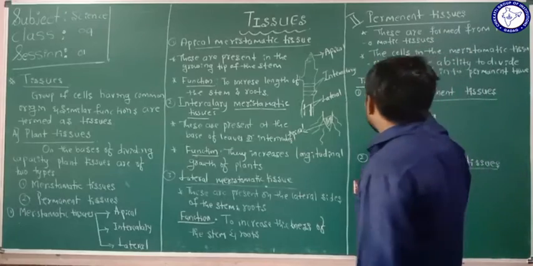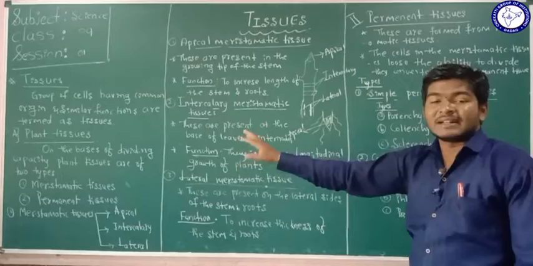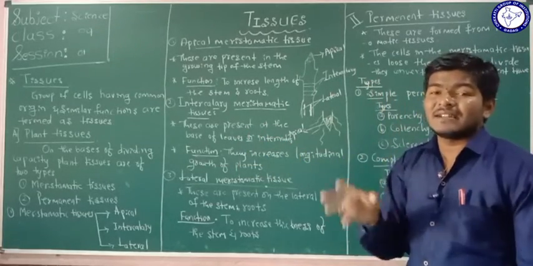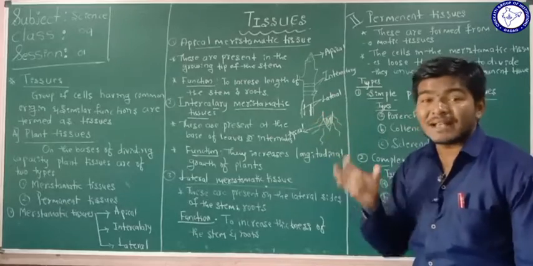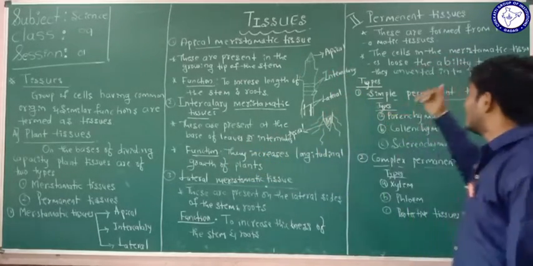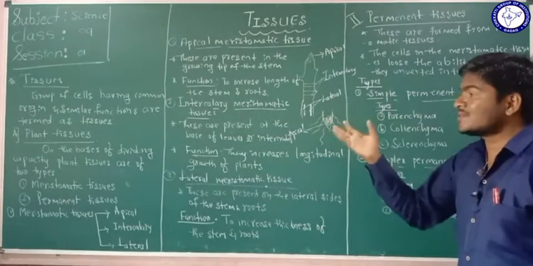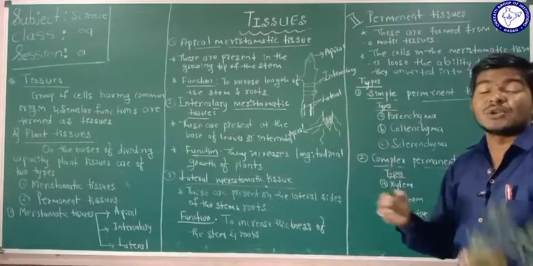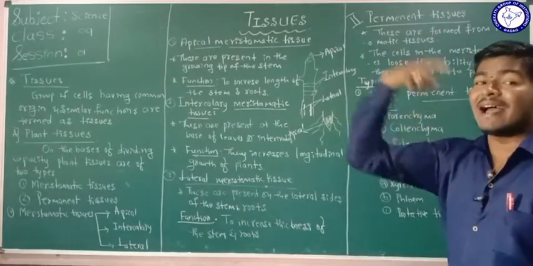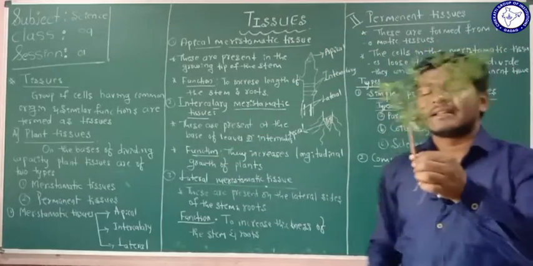When the dividing capacity of the cells which are present in the meristematic tissues decreases, or they lose the ability to divide, then those cells are converted into permanent tissues.